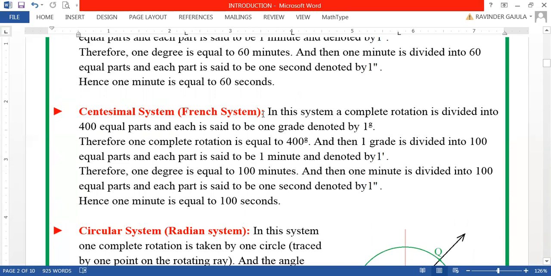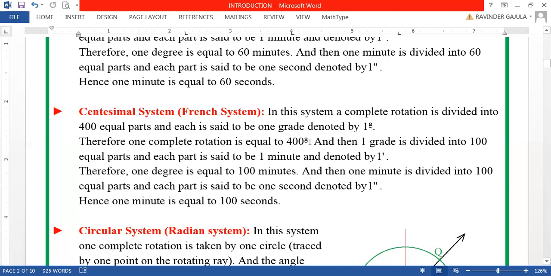In this system, a complete rotation is divided into 400 equal parts, and each part is said to be 1 grade, so that one complete rotation will be equal to 400 grades.